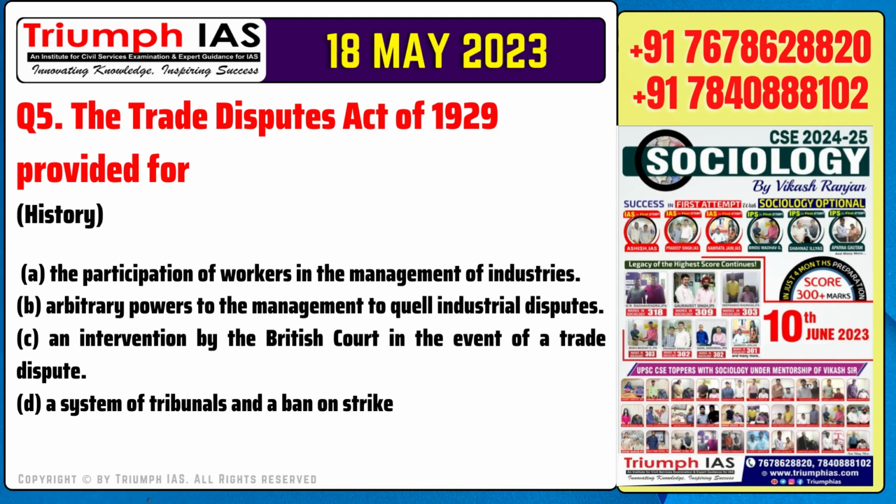Question number 5. The Trade Disputes Act of 1929 provided for Option A. The participation of workers in the management of industries. Option B. Arbitrary powers to the management to quell industrial disputes. Option C. An intervention by the British court in the event of a trade dispute. Option D. A system of tribunals and a ban on strikes.